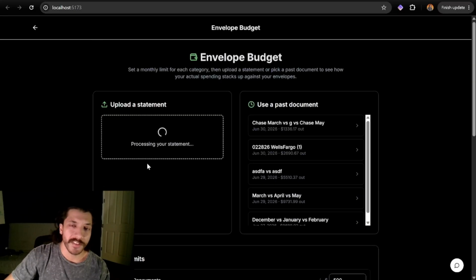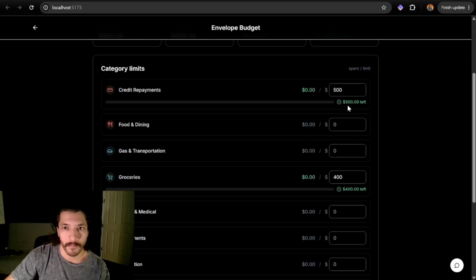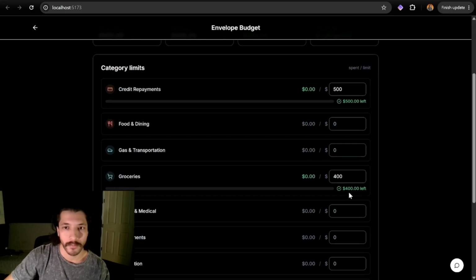I'm going to do one single statement here so it makes a little bit more sense. As it's processing, I'm going to make sure that down below it's still reviewing the same stats. Okay, total budget 900, total spent 500, remaining 393, over budget 0 categories, 500 left, 400 left, good stuff.